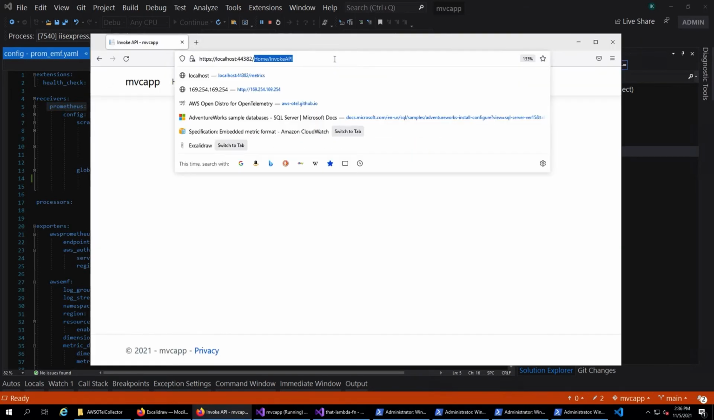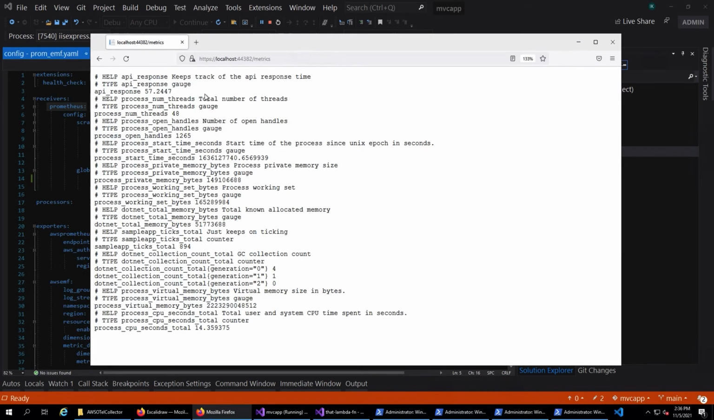And here, if I go to the metrics endpoint, I can see the Prometheus metrics. Here you can see this, and this might be changing based on what the response is like. So this is one, and then this is the other custom metric, and this is the other .NET and process metrics. These are all metrics generated by the .NET runtime itself.